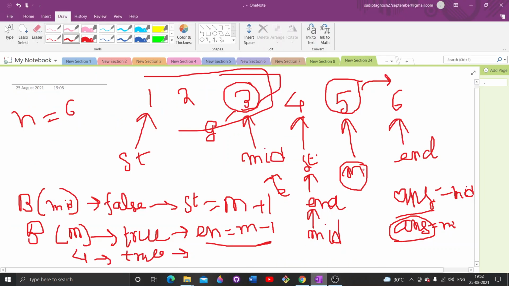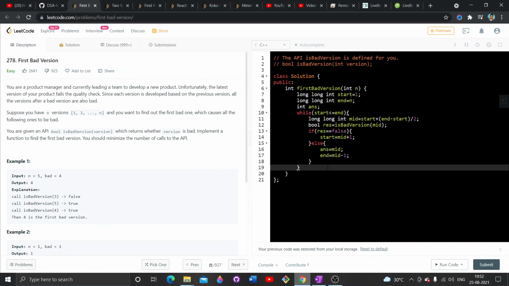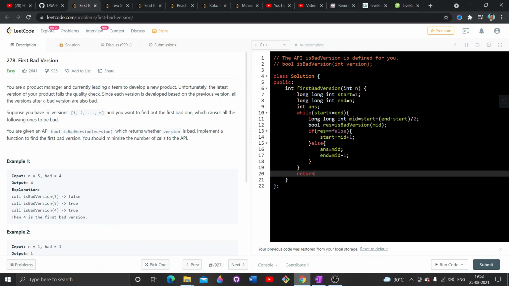Like in this case, 5 was the middle element, it is returning true. How it is coming true, what is written inside the isBadVersion function, we don't bother to look at that. So here I will return the answer.